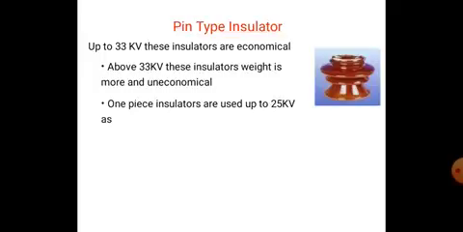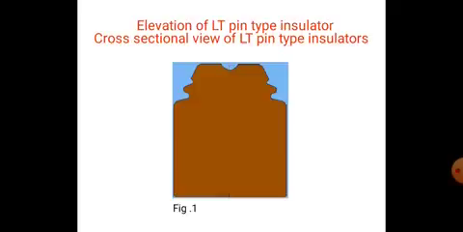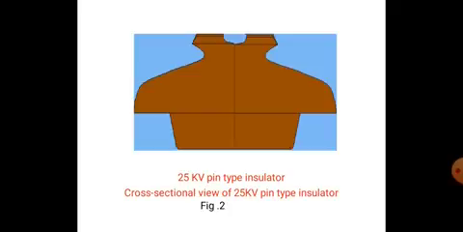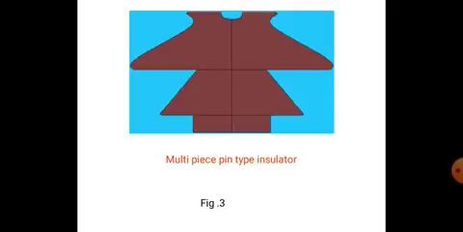One-piece insulators are used for 25 kV. Two-piece insulators are used up to 50 kV. Multi-piece insulators are used from 33 kV to 66 kV. This is the cross-sectional view of the LT pin type insulator. This is a 25 kV pin type insulator. These we have studied in drawing class. You have to draw all these types of pin type insulators in your drawing.